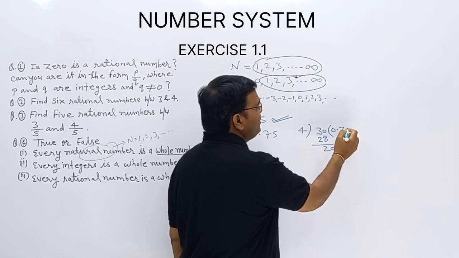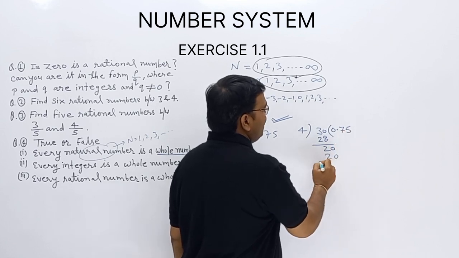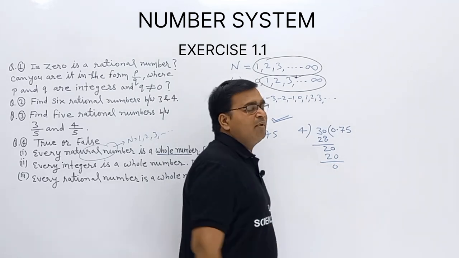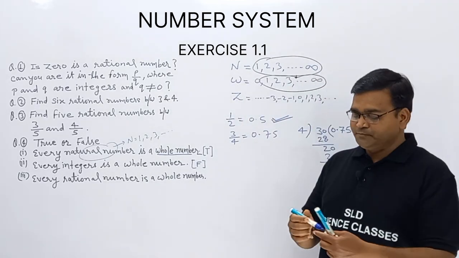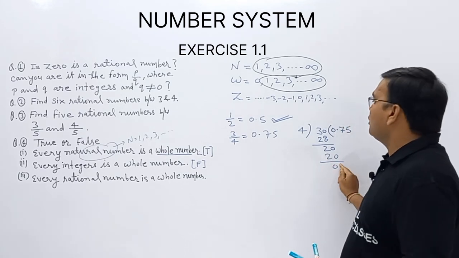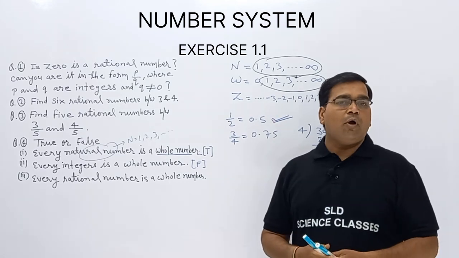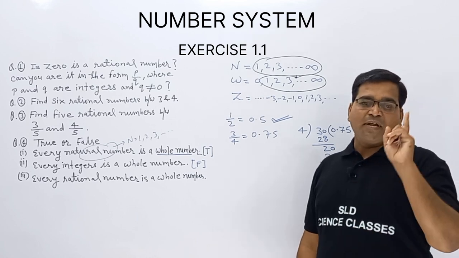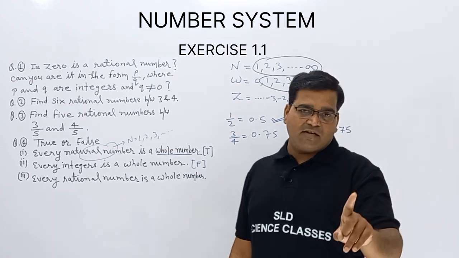How many times does it go? 5 times. 20, and the remainder will be 0. Here we get remainder equal to 0. It means what? The remainder is 0, so the decimal expansion is terminating.